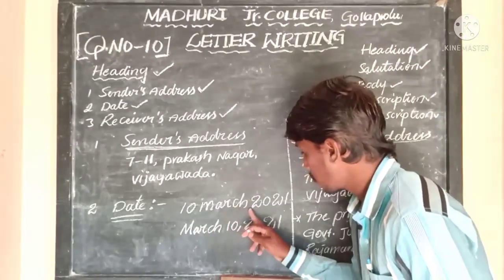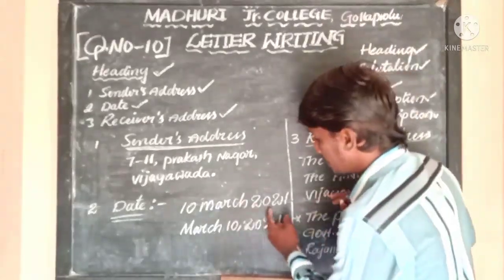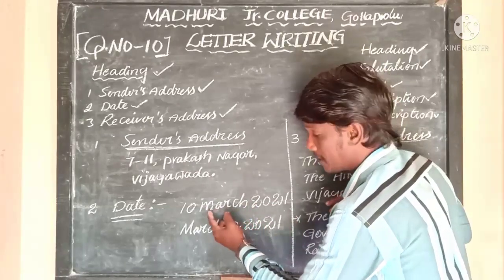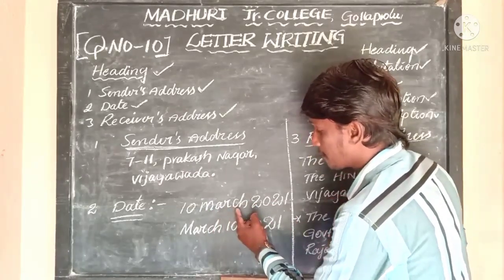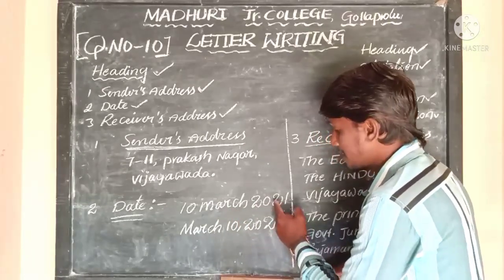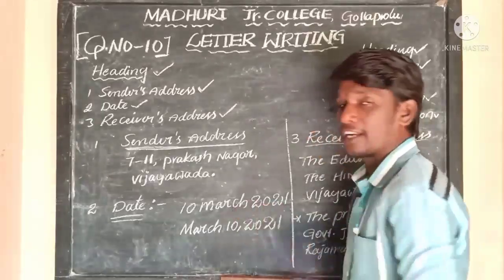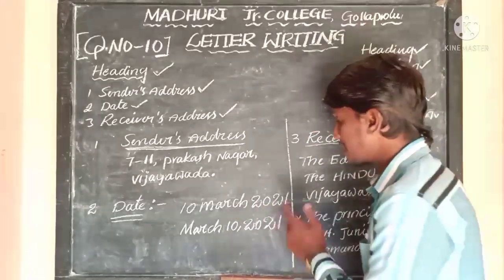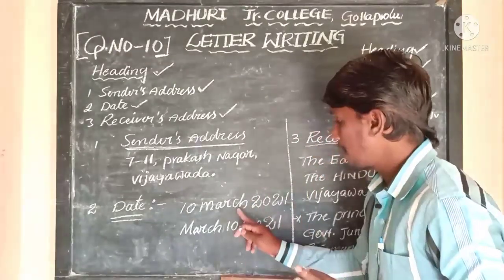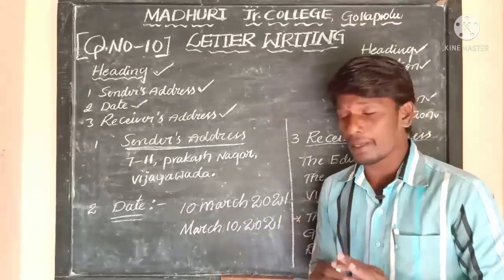Here you should not use any comma after March, because March is written in the form of letters, whereas 2021 is written in numbers. So there is a classification already, and you should not classify once again by keeping a comma.